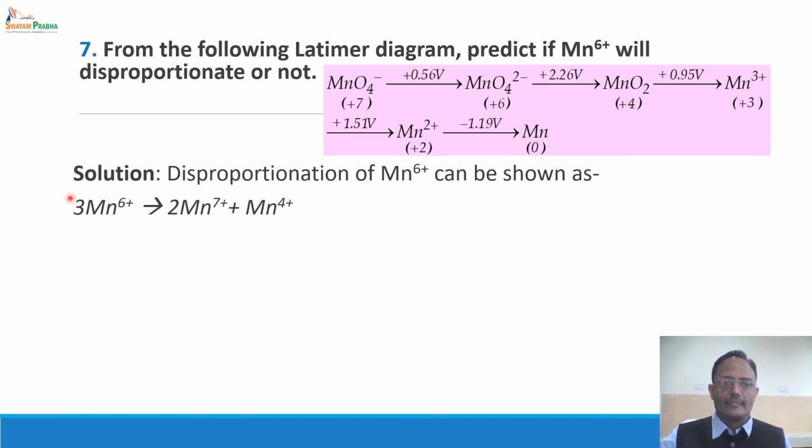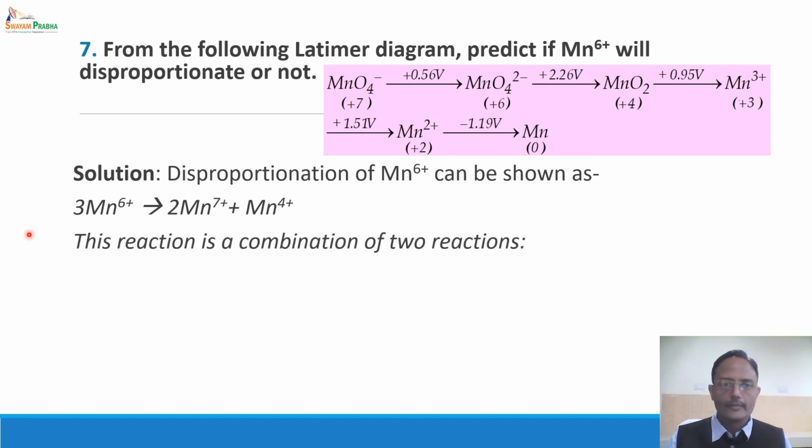As a result, there are 3 Mn6+ ions involved in this disproportionation reaction. Out of the 3, 2 undergo oxidation by losing one electron each, whereas one Mn6+ accepts these 2 electrons and gets converted to Mn4+ ion. This is the disproportionation reaction of Mn6+.